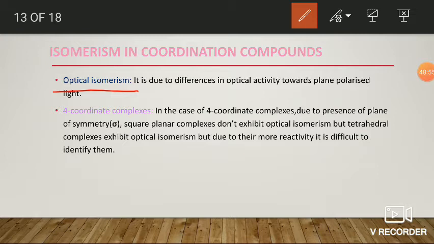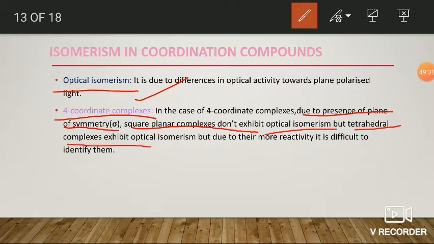Let us apply this optical isomerism in the case of coordination compounds. They may be 4 coordinate or 6 coordinate. First of all, let us discuss 4 coordinate complexes. 4 coordinate complexes are of two types: they may be tetrahedral or square planar geometry. Due to the presence of a plane of symmetry, sigma, square planar complexes don't exhibit optical isomerism. But tetrahedral complexes, due to lack of sigma, show optical isomerism.